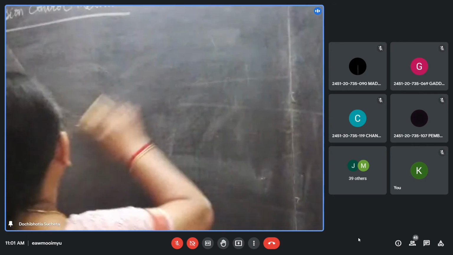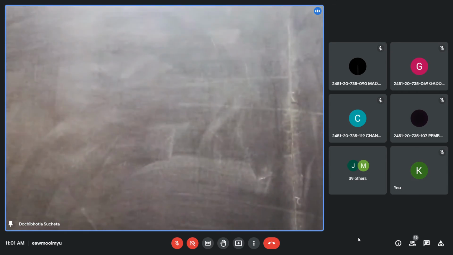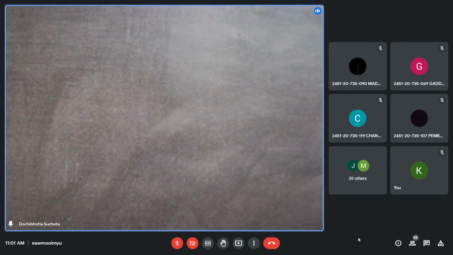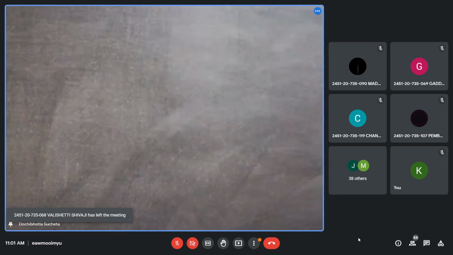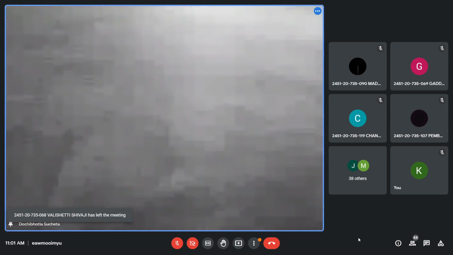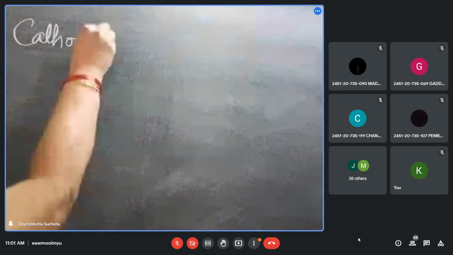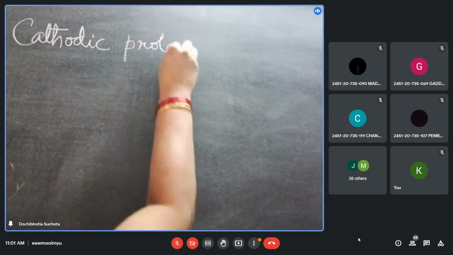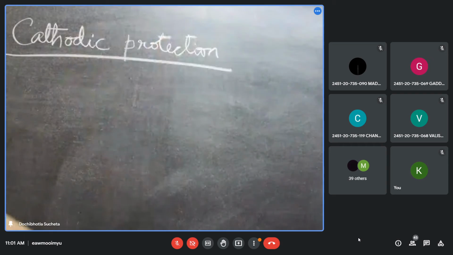I'll draw a pictorial one, with a few important points. So the heading, cathodic protection. To understand this, what's the first point?